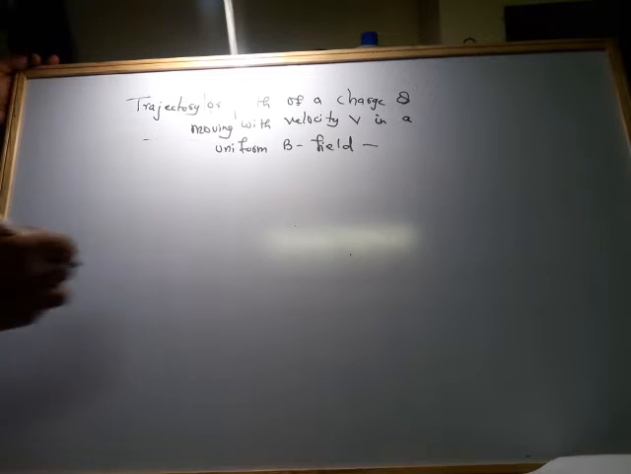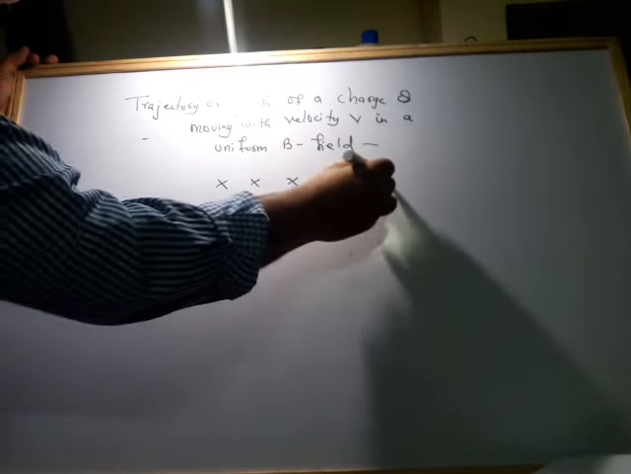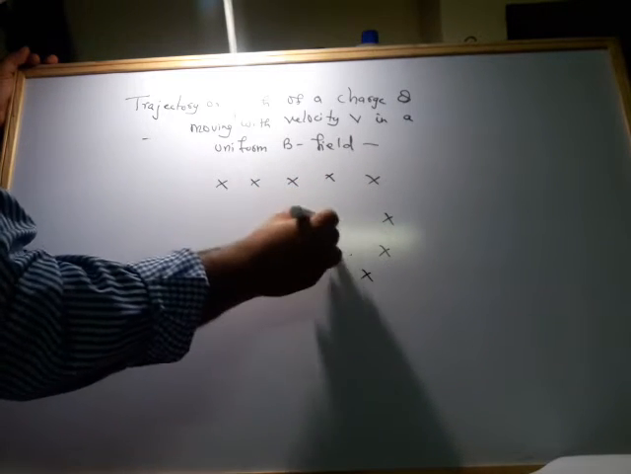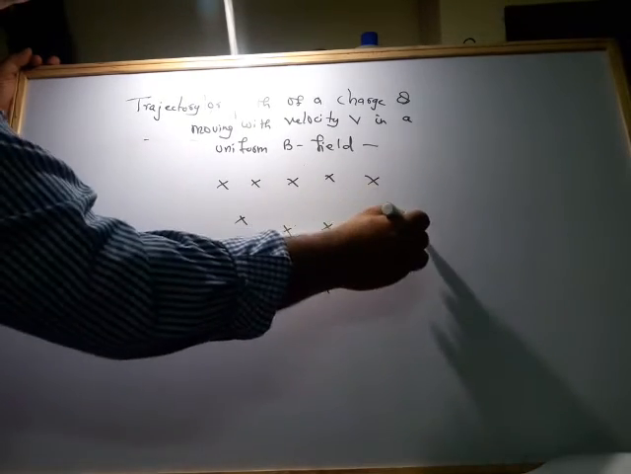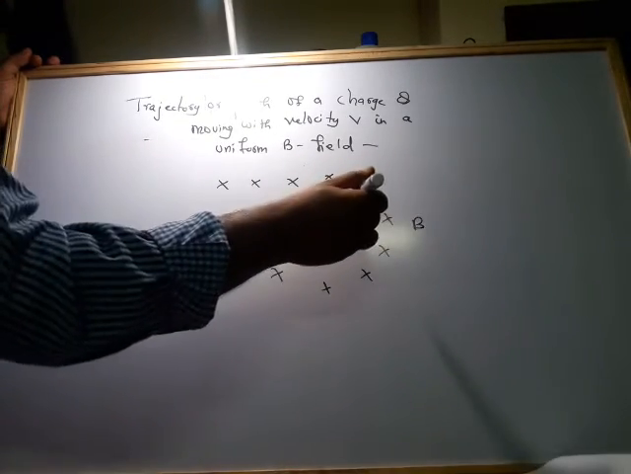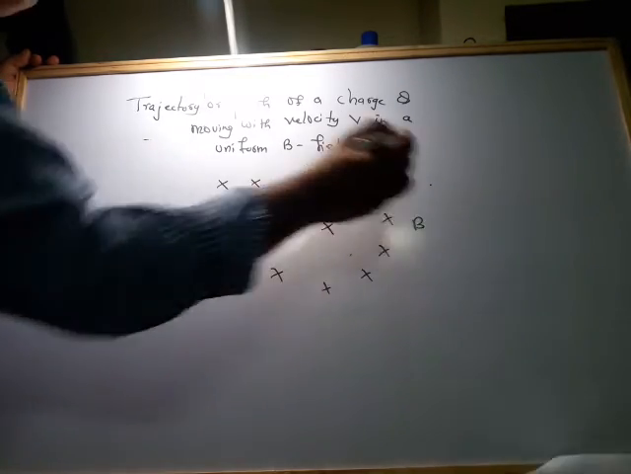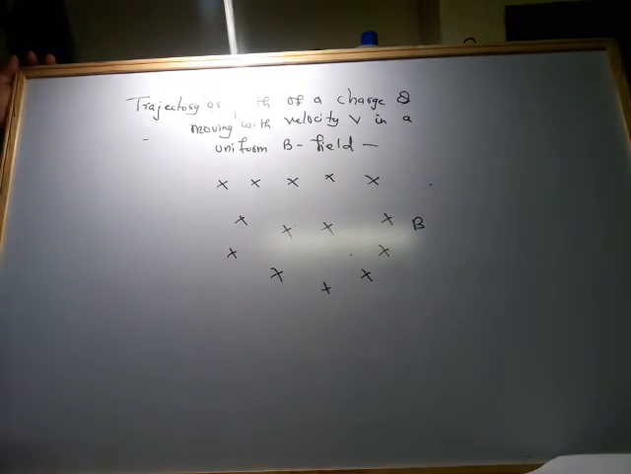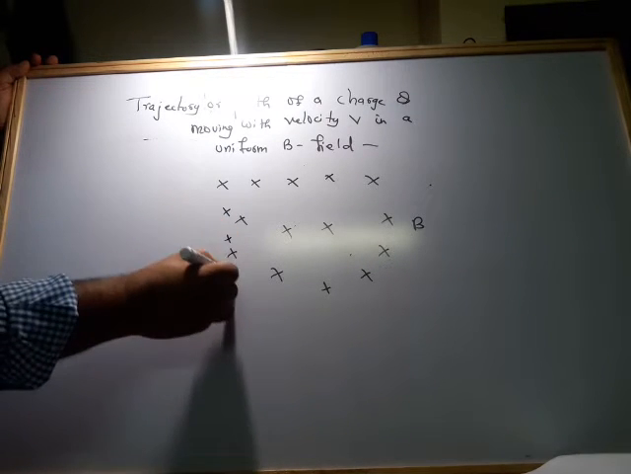How do we find the path? तो path निकालने के लिए अपने को पता है, बताओ यहाँ पर हमारे पास क्या है, uniform magnetic field है. ठीक है, this is the uniform magnetic field. और ये cross करने का मतलब magnetic field अंदर की ओर है. ये cross करने का मतलब magnetic field is inside the board, and if I put dot it means magnetic field is outside the board. So here you find that there is a uniform magnetic field.